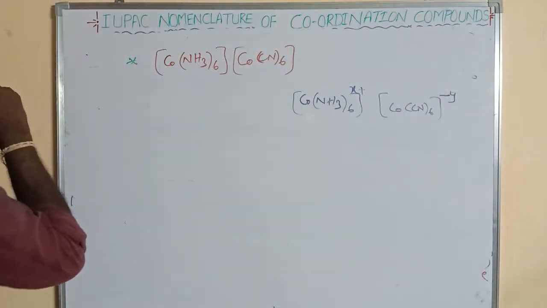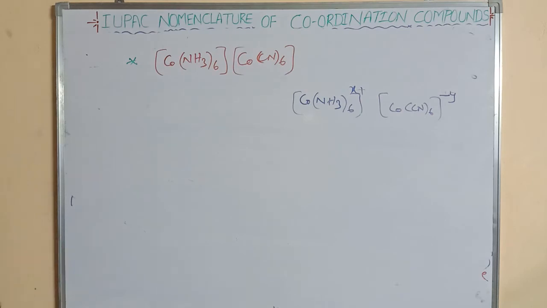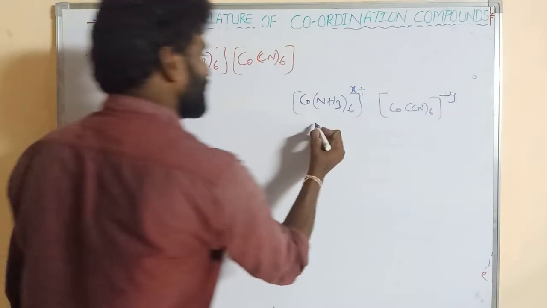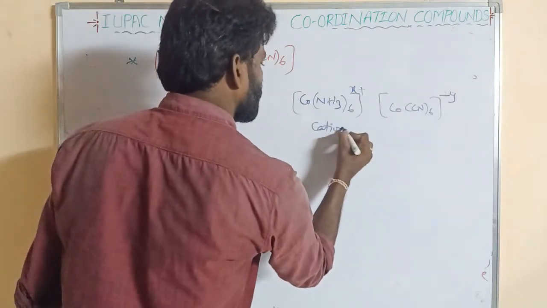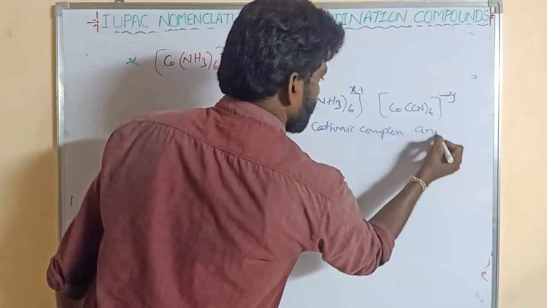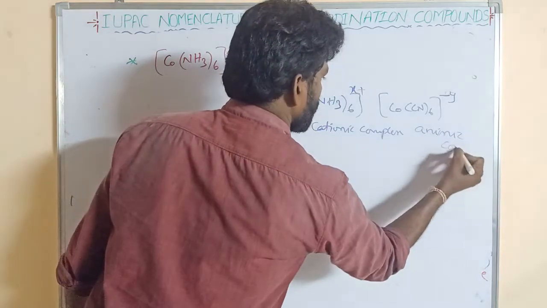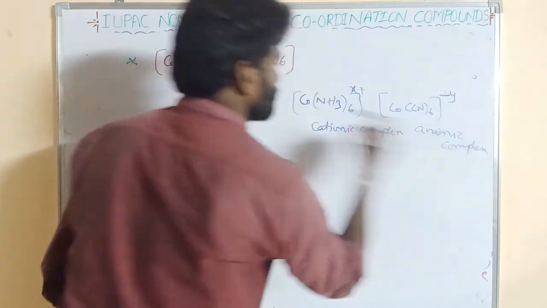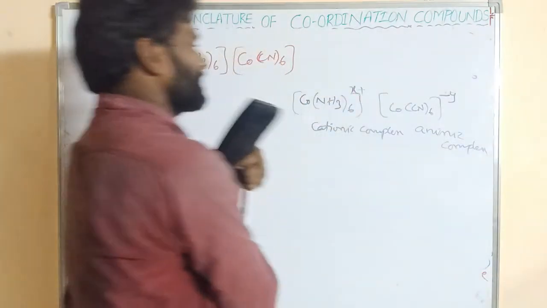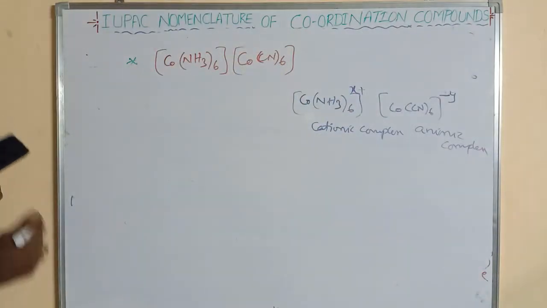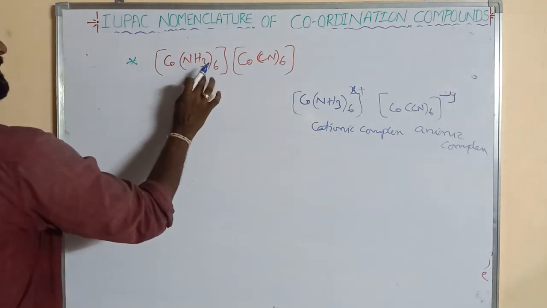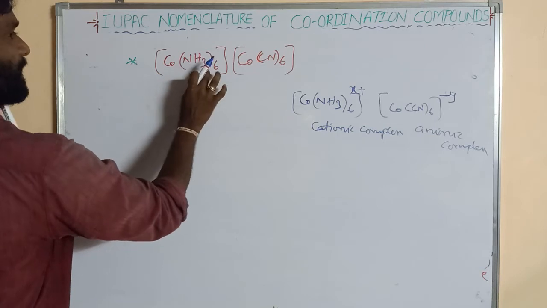Okay, plus x plus minus y. So this is the cationic complex, this is the anionic complex, this is the cationic complex. And this is the anionic complex. How to give a name? So first we give the cationic complex name, next goes the anionic complex. So right. So here first cationic complex.